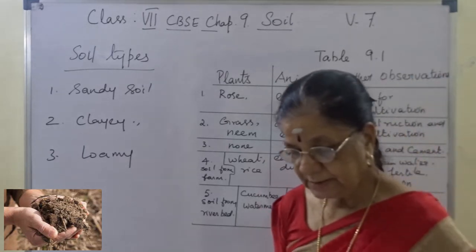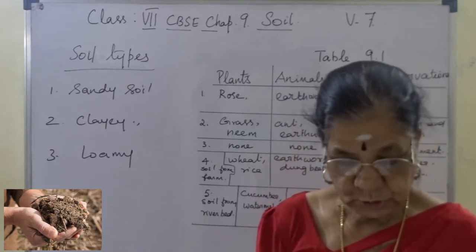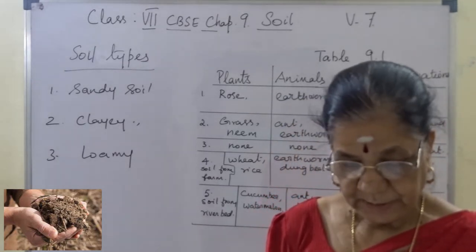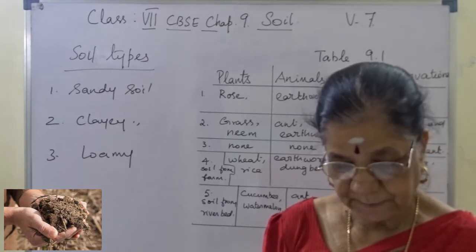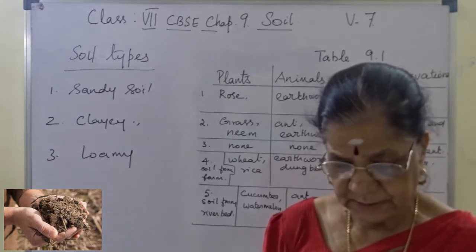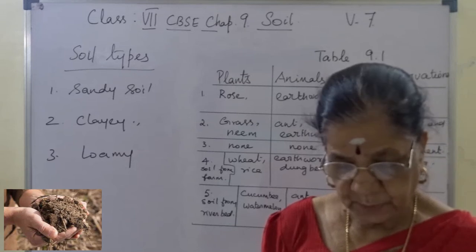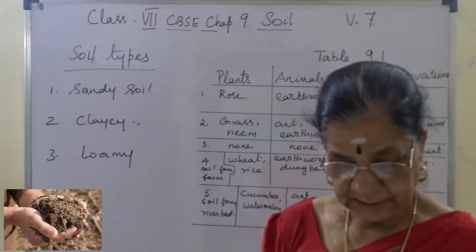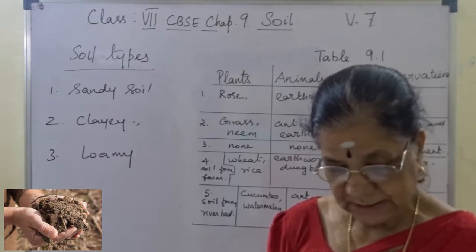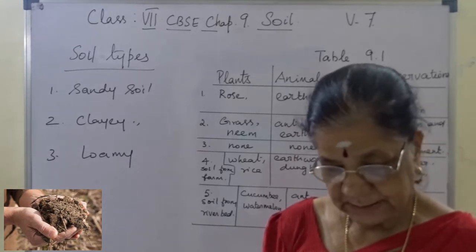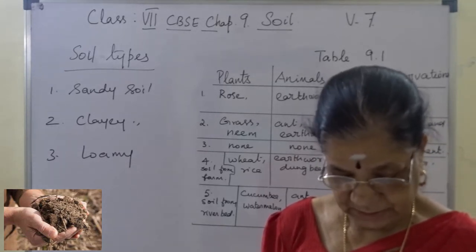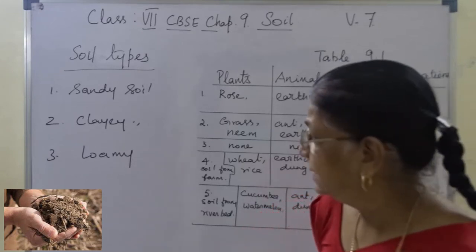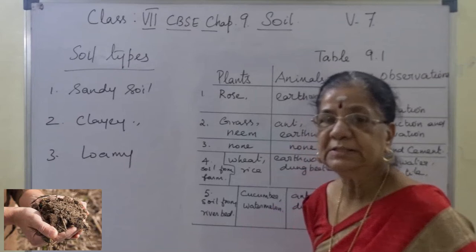So if the soil contains a greater proportion of big particles, it is called sandy soil. If the proportion of fine particles is relatively higher, then it is called clayey soil. If the amount of large and fine particles is balanced, then it is loamy soil. So actually, it is classified as sandy, clayey, and loamy soil.